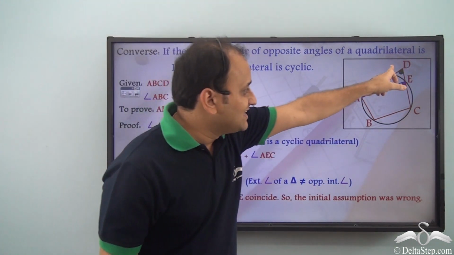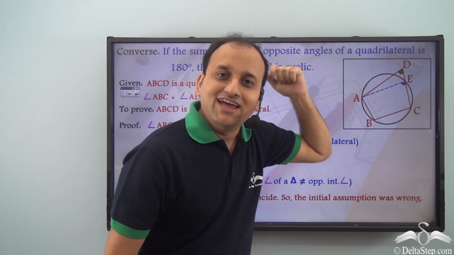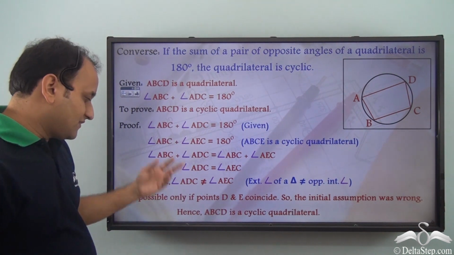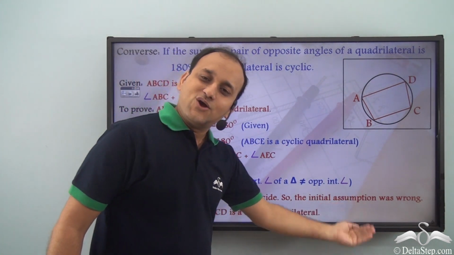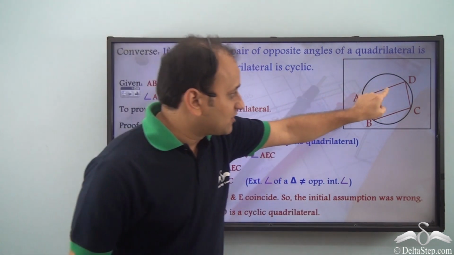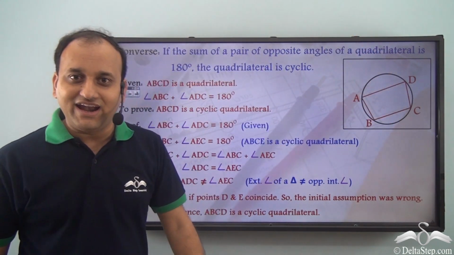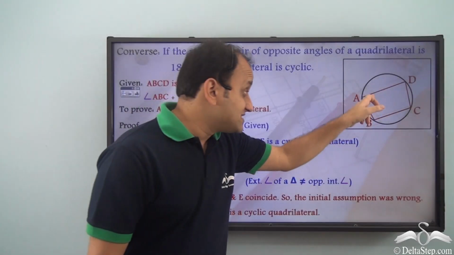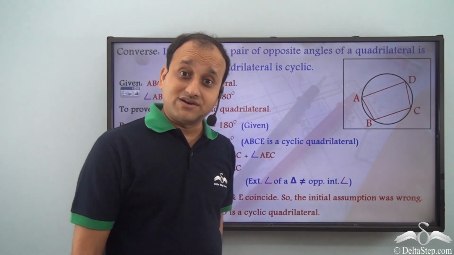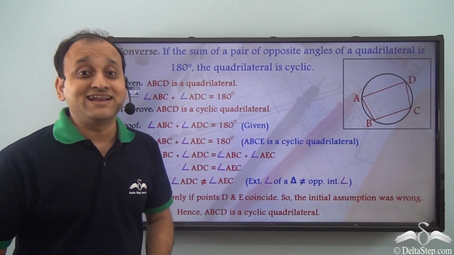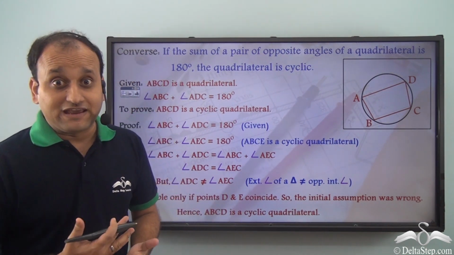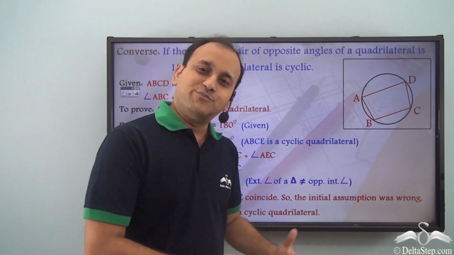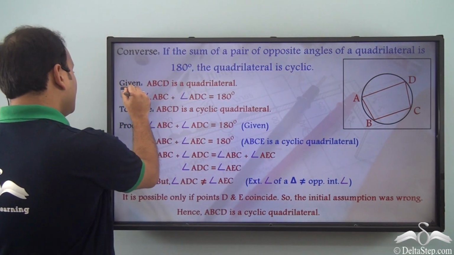That is, D lies exactly where E lies. So ABCD is a cyclic quadrilateral. This condition can only be satisfied if ABCD is a cyclic quadrilateral. So opposite angles of a quadrilateral will add up to 180 degrees only if it is a cyclic quadrilateral. And that's how we prove this.